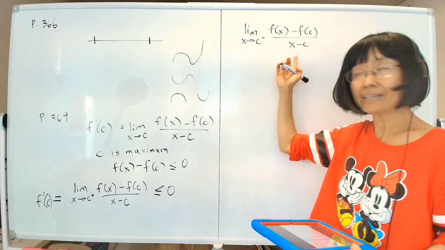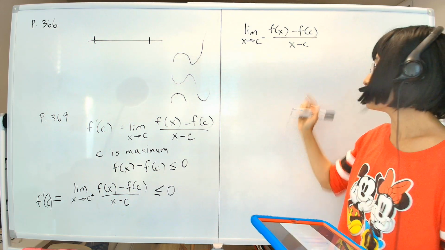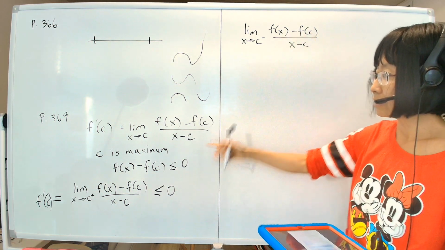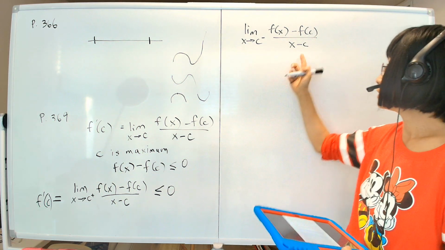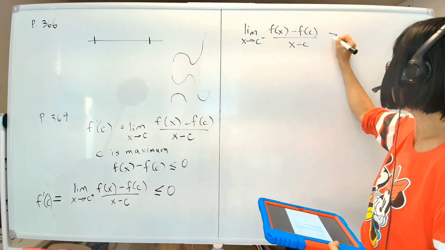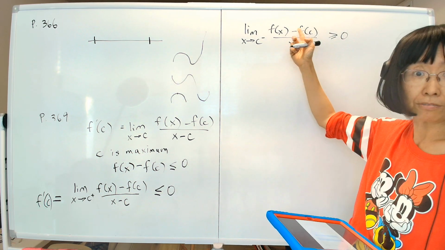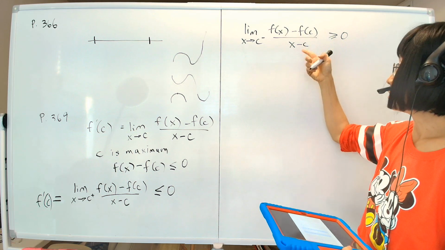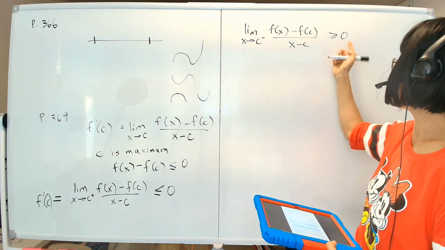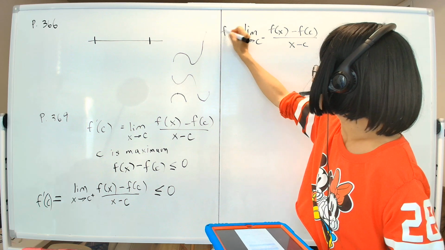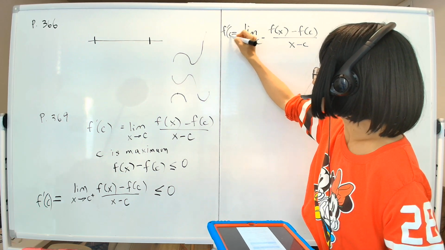From the left side, x is less than c, so this is a negative number. In the meantime, this value is still less than or equal to 0. So this whole thing is going to be bigger than or equal to 0, because this is negative, that's negative. So together, negative and negative means positive.